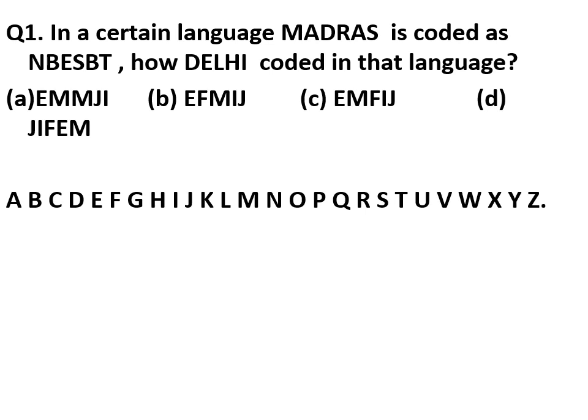Now see, the first letter of Madras is M. In place of this M, we have written N. Now see the relation between M and N. N is next to M. Now in place of A in Madras, we have written B. So B is also next to A. In place of this D, we have written E. Now see, E is also next to D. So what pattern have we seen here?